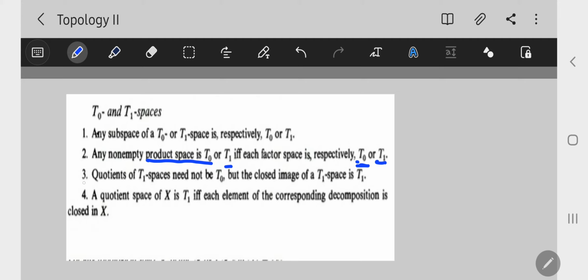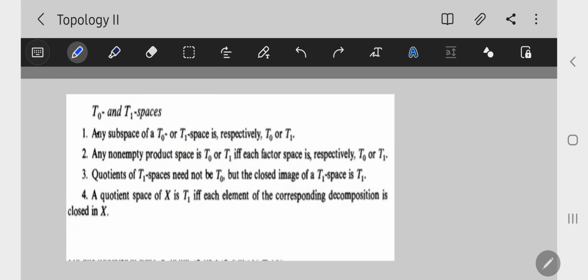For quotient space, a quotient space of a T0 space need not be T0, and the quotient space of a T1 space need not be T1, but the quotient space of a closed image of a T1 space is T1. That is, for T1 space there must be the condition of a closed image.